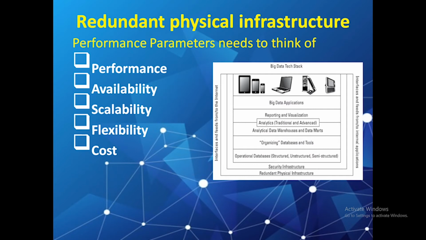Concerning physical infrastructure, there are the following important parameters that we need to study in detail. First is performance. How responsive do you need the system to be? Second is availability. Highly available infrastructure is also very expensive. Then scalability. How big does your infrastructure need to be? How much disk space is needed today and in the future? Then cost. Infrastructure is a set of components; you might be able to buy the best networking and storage, so you need to think about cost. The network should be redundant. Redundancy is important because we are dealing with so much data from so many different sources.